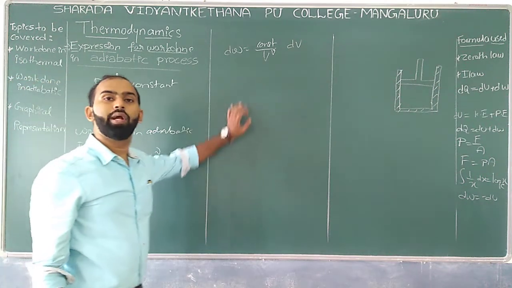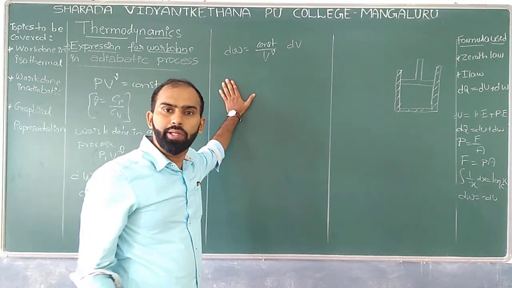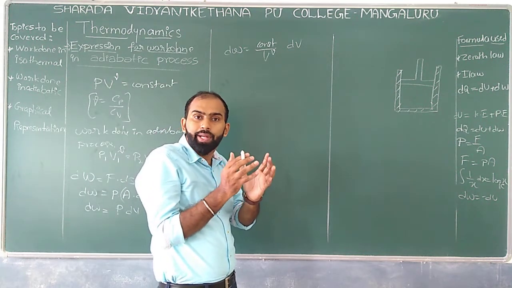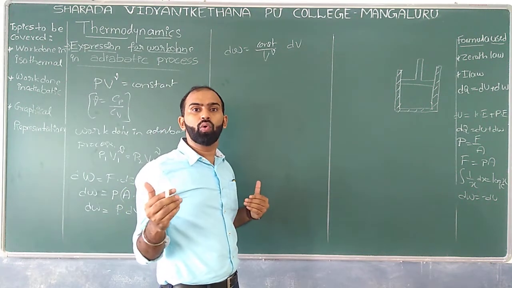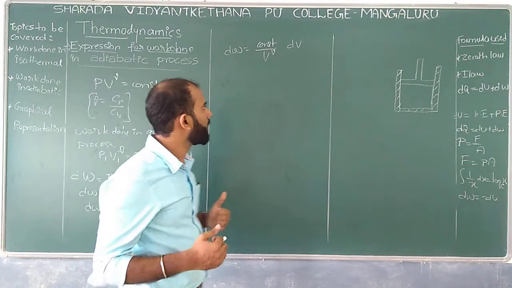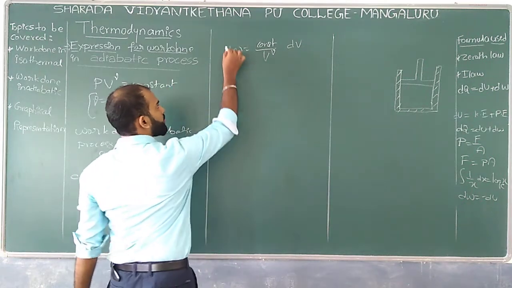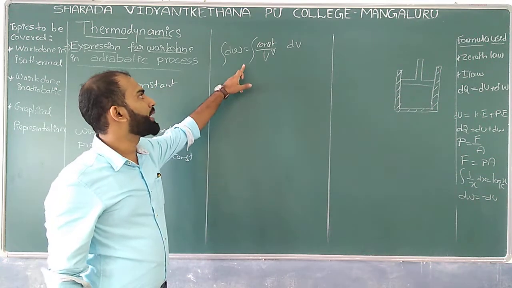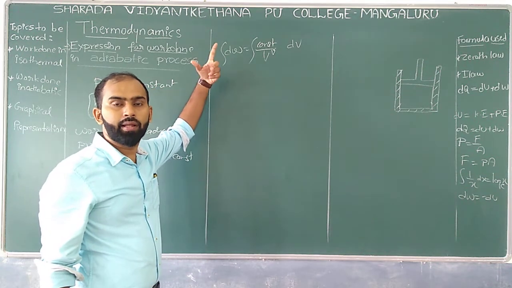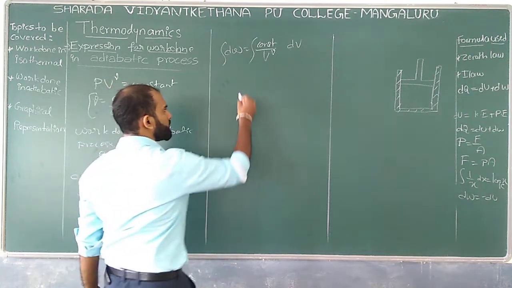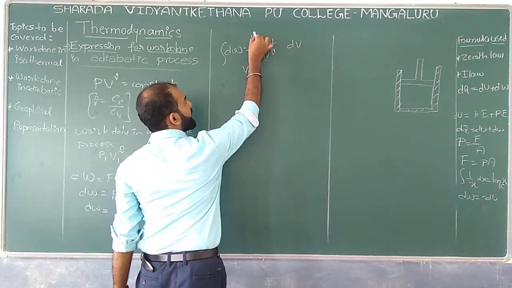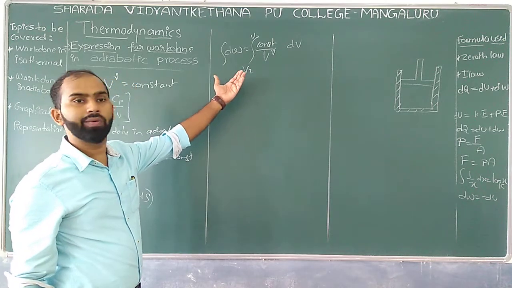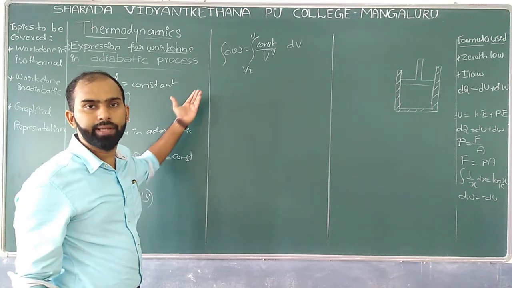Now, how to get the total amount of work done? Here we got a small amount of work done. To get the total amount of work done, we need to do an integration. Correct? Well, so let us go with the integration. What is the limit we can take? Initially it was V1, it can reach up to V2. Go with the limit as V1 to V2. Are you getting it?